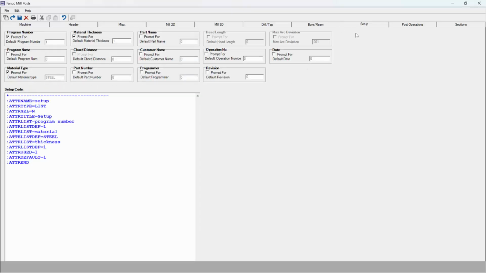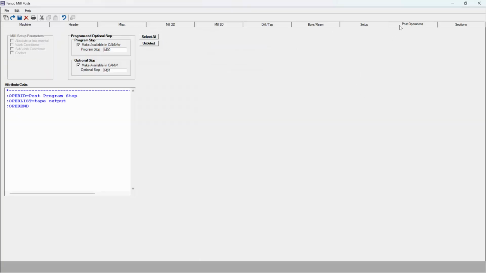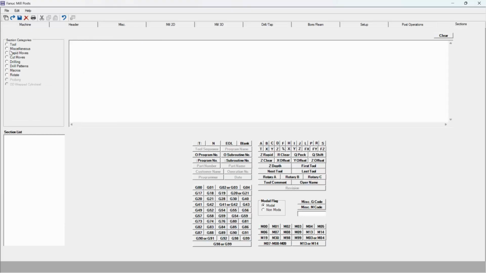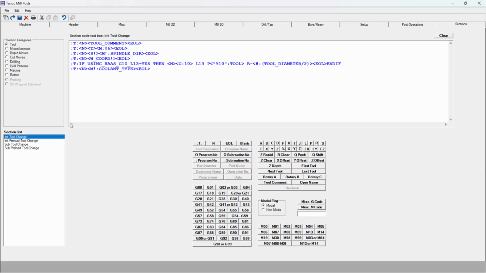This carries over to our setup, post operations, and different sections as well. As I select the different sections, I get a list, and then I can select, for example, the initial tool change. This is what that G code will look like, and then I have tools in the bottom in order to edit what that G code will look like.